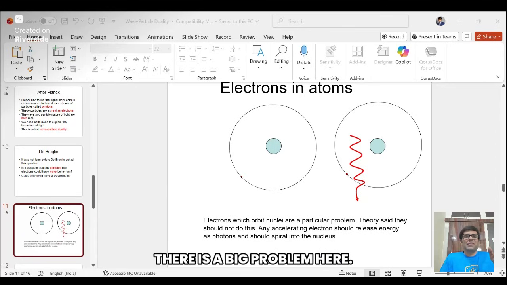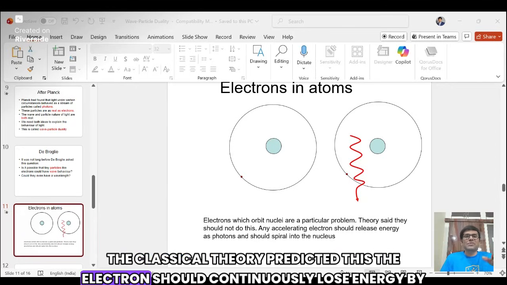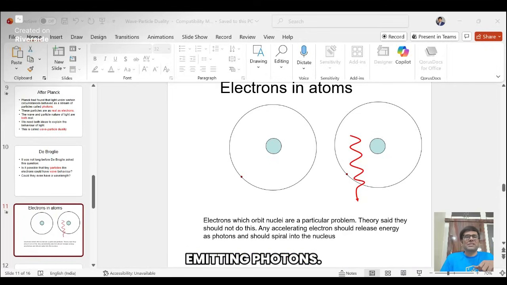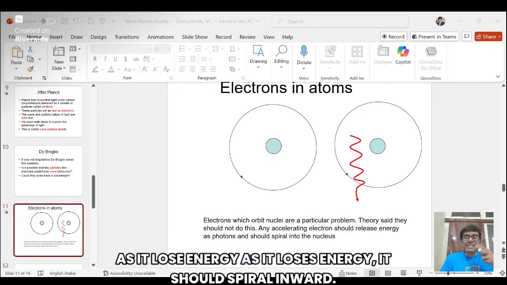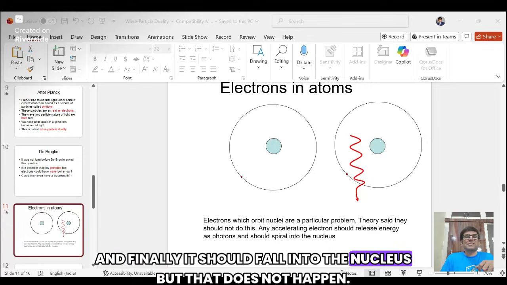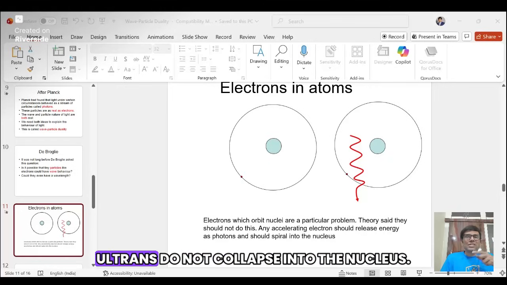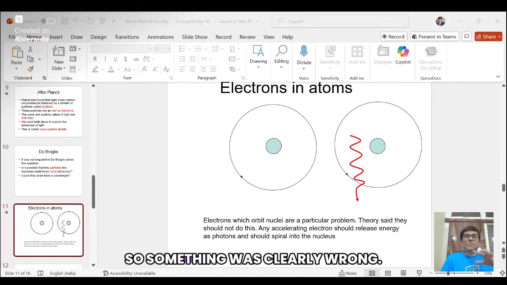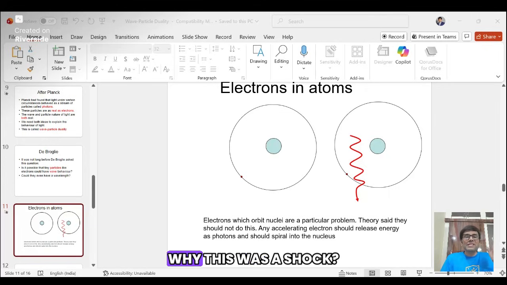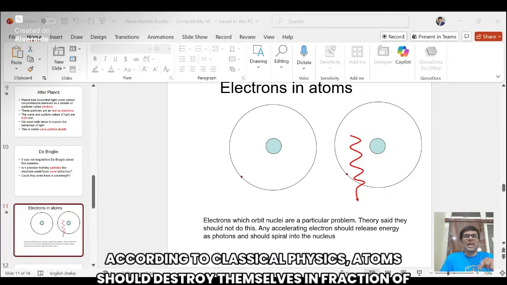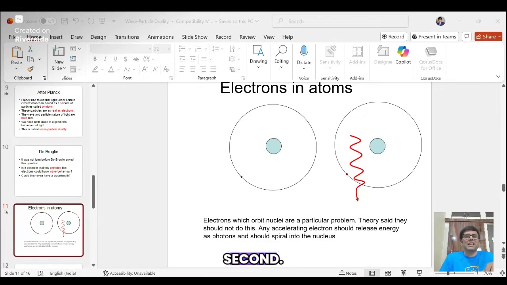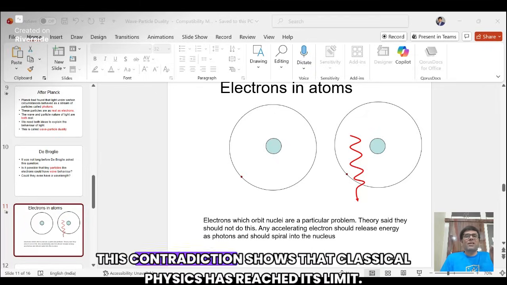There is a big problem here. Classical theory predicted this: the electron should continuously lose energy by emitting photons. As it loses energy, it should spiral inward, and finally it should fall into the nucleus. But that does not happen. Atoms are stable. Electrons do not collapse into the nucleus. Matter exists. You exist. So something was clearly wrong. Why was this a shock? According to classical physics, atoms should destroy themselves in a fraction of a second. But they don't. This contradiction shows that classical physics has reached its limit.